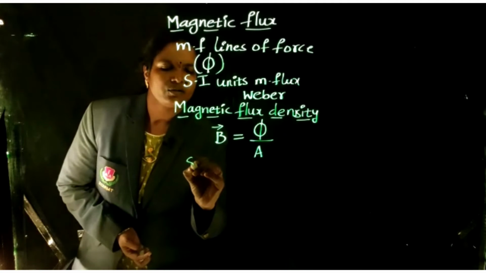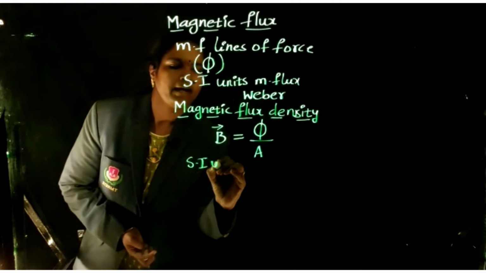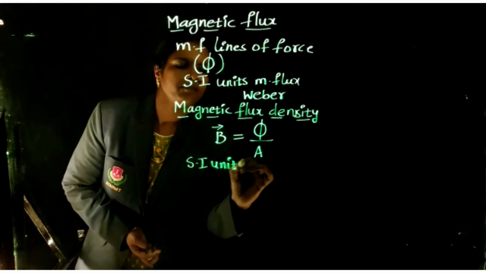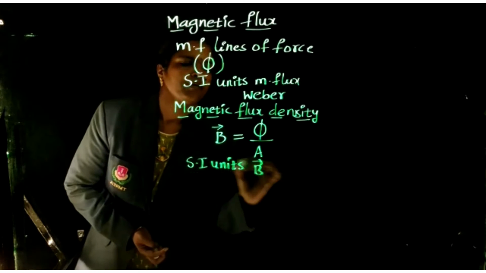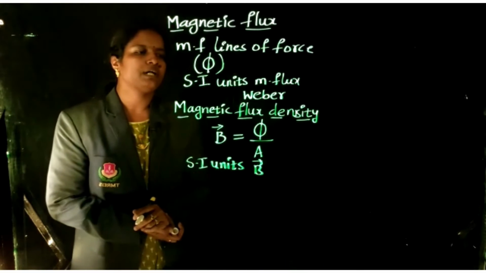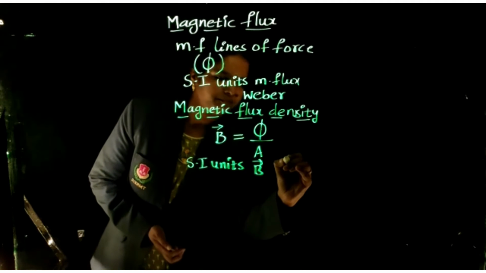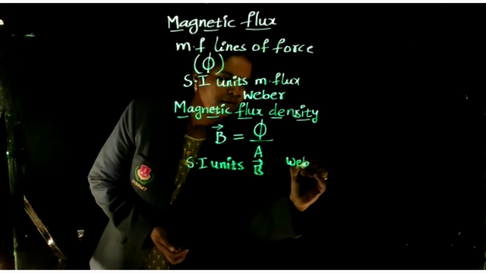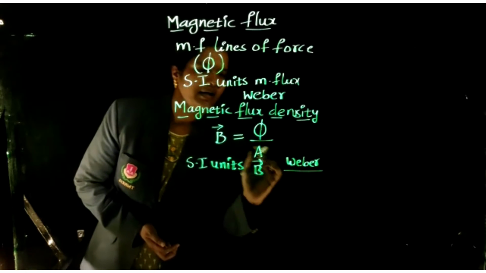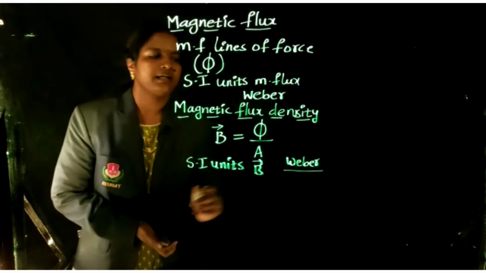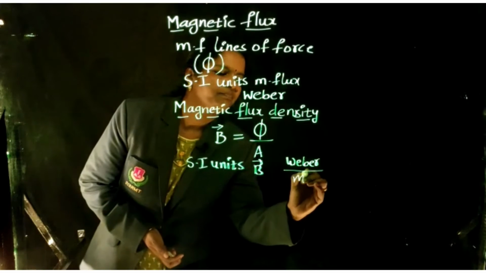What are the SI units of B bar? We already know the unit of phi is Weber. The SI unit of area is meter square.